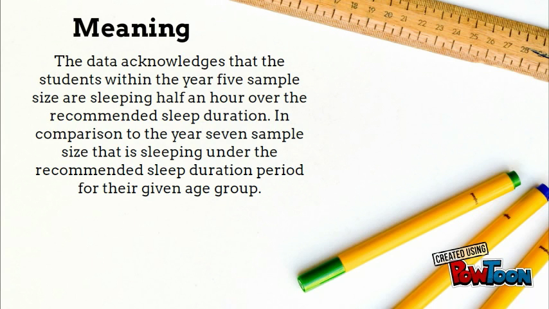This determined that students in Year 5 are sleeping half an hour over the recommended sleep duration and Year 7s are sleeping under the recommended duration period by half an hour.